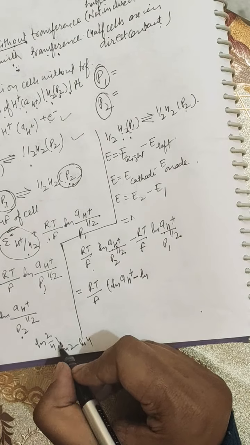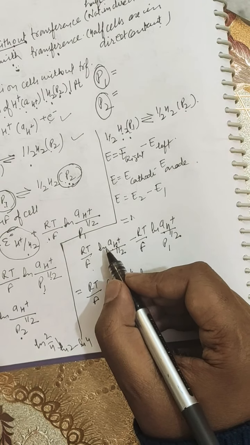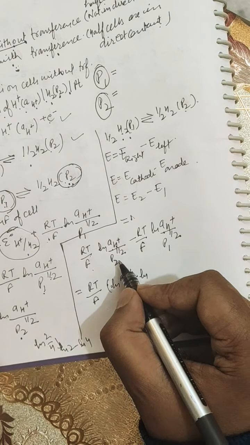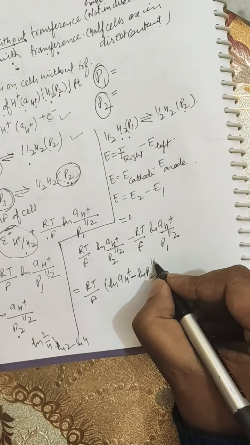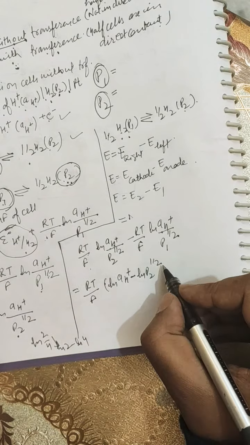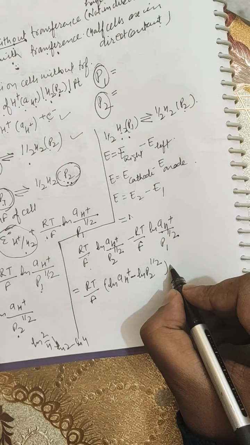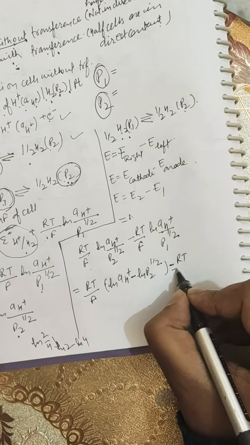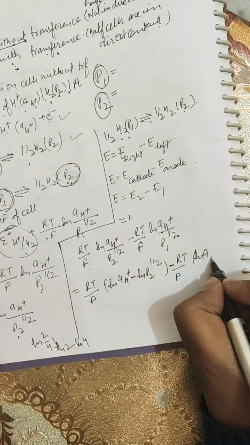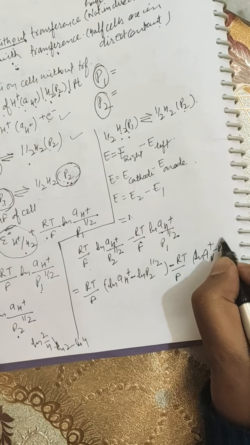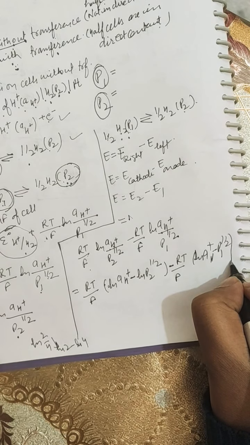This is the simple meaning. So we are writing it as ln a_H+ minus ln P2 raised to power half, further minus RT over F, ln a_H+ minus ln P1 raised to power half.